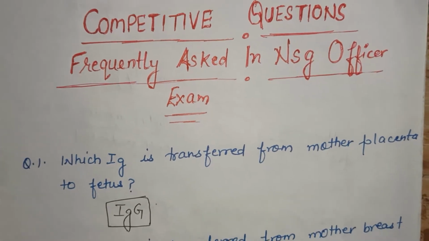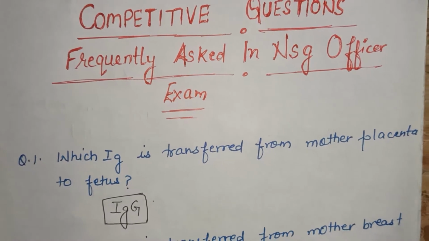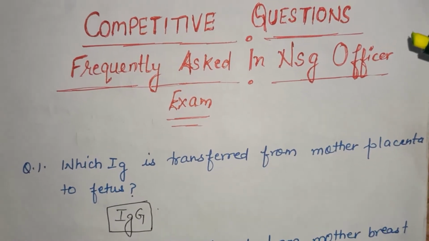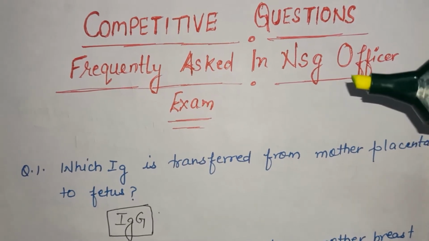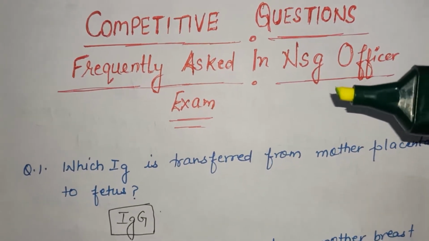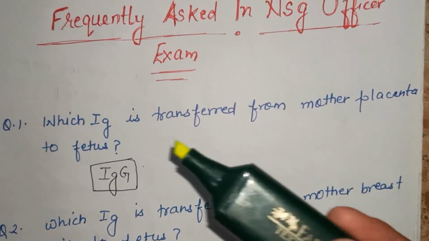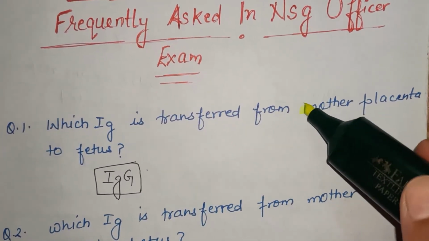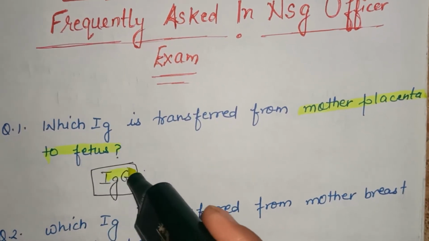Hello students, in this video we will discuss competitive questions that are frequently asked in the nursing officer exam. The questions included in this video are very important, and in most of the exams they are frequently asked. First question: which immunoglobulin is transferred from the mother through the placenta to the fetus? That is IgG.